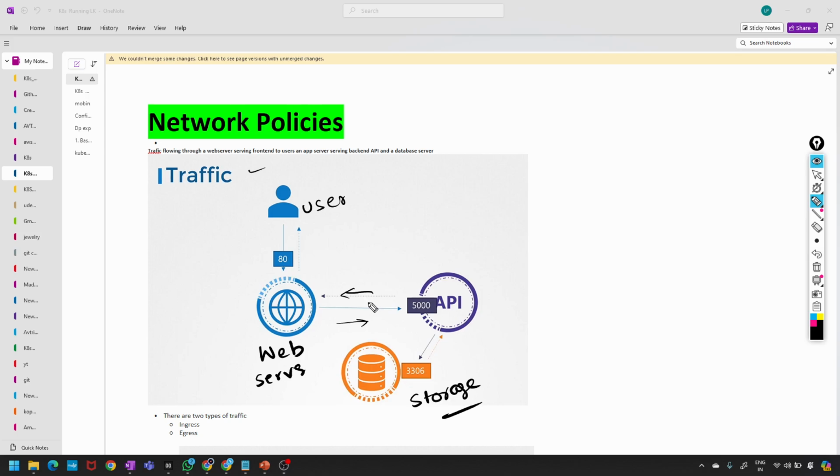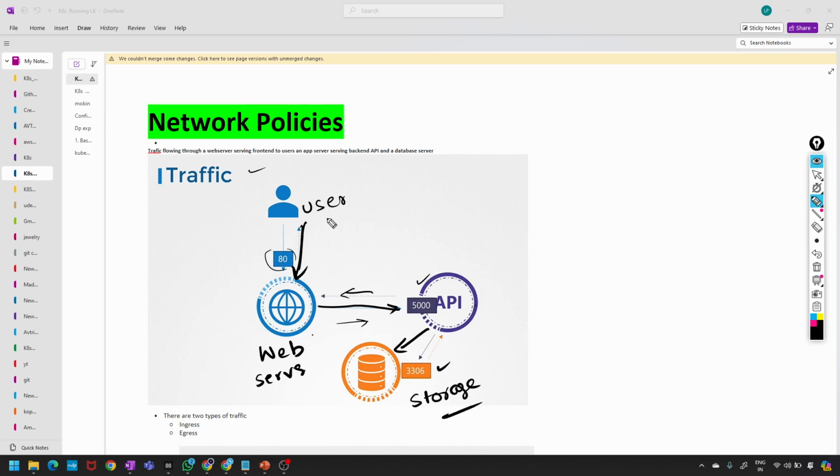The API and database server. The user sends a request to the web server at port 80. The user is trying to access the web server. The web server connects with the API on port 5000, and the API connects with the database on port 3306. These are all ports.